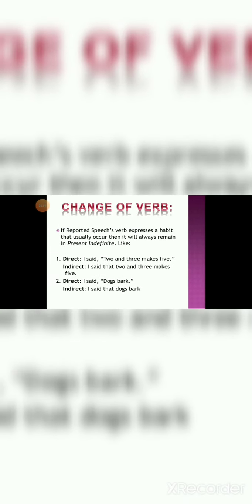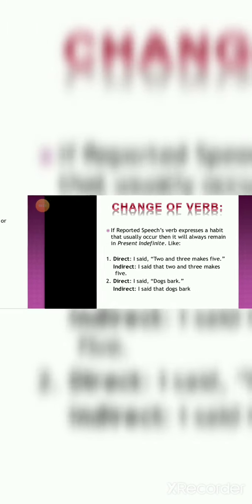Now change of verb. If reported speech verb expresses a habit that usually occur, then it will always remain in present indefinite like habit. I am talking about the habit or some universal statements. I said 2 and 3 makes 5. I said that 2 and 3 makes 5. No more changes because it's a truth statement. I said dogs bark. I said that dogs bark. No more changes.